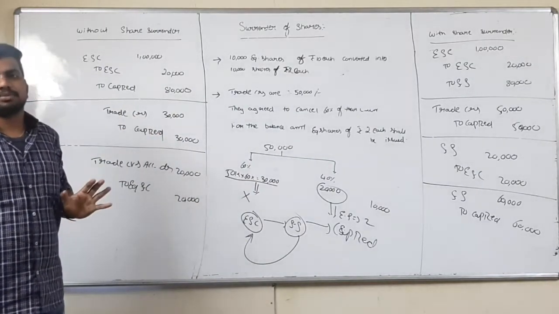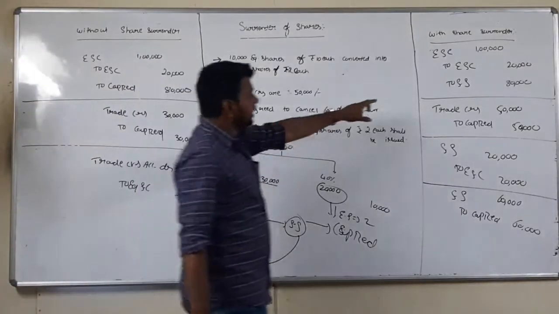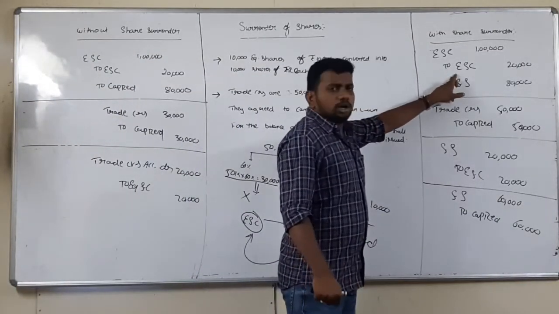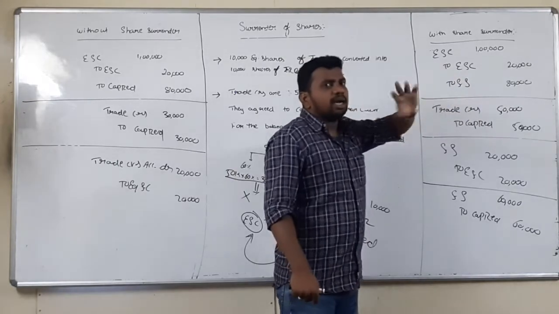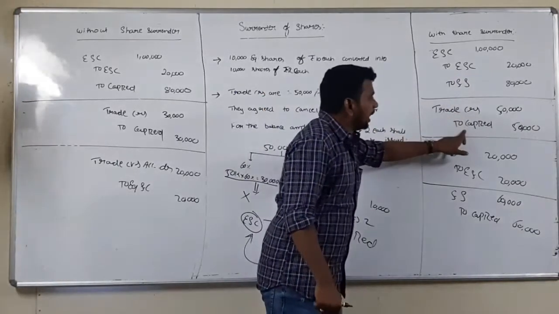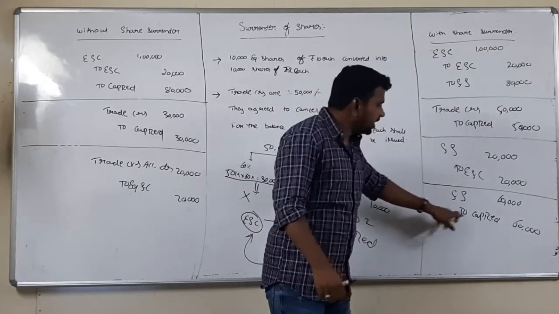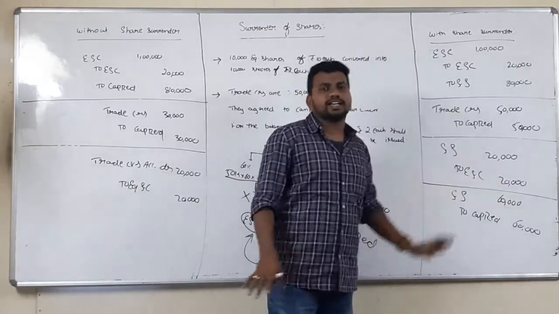Sir, which is correct? Both are correct. See here, equity share capital to share surrender, nothing has been transferred to reconstruction account. Trade creditors to capital reduction, how much transferred? 50. Here, 60. Total 1,10,000.